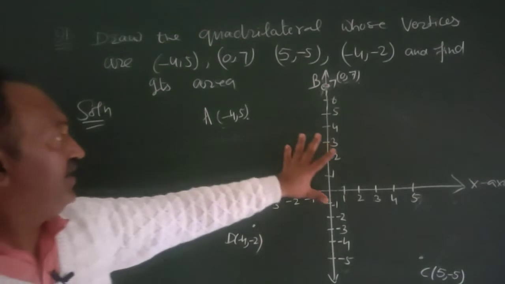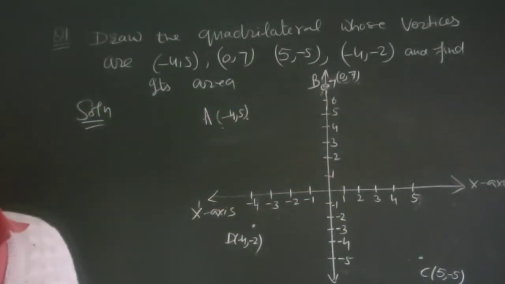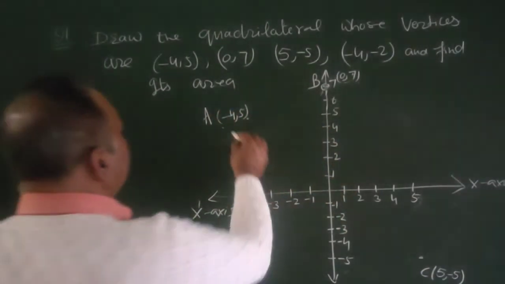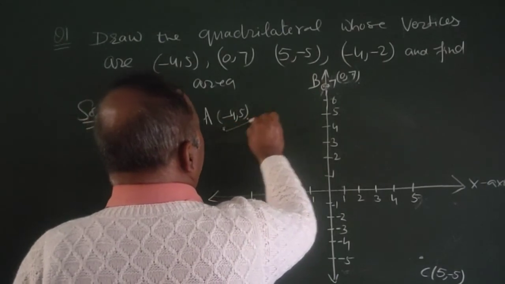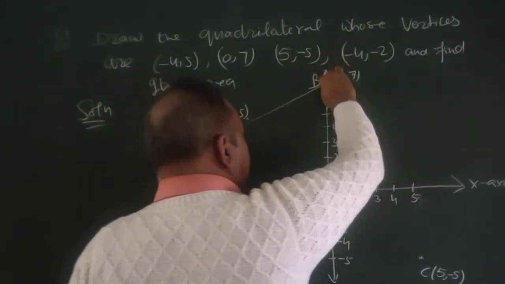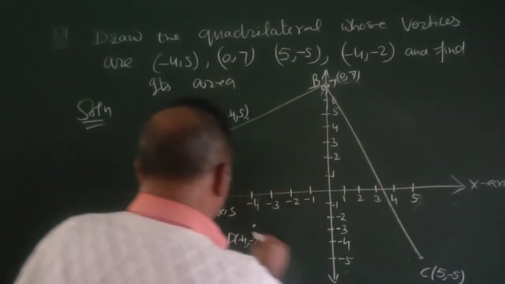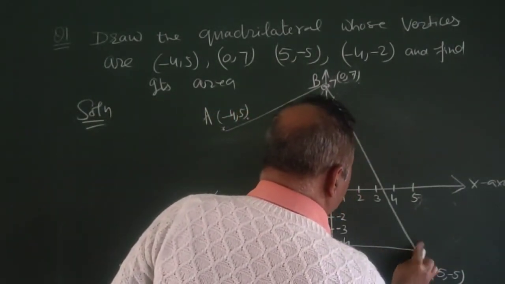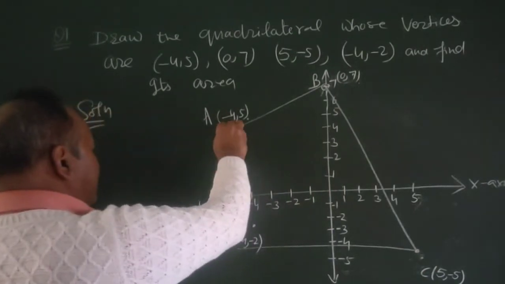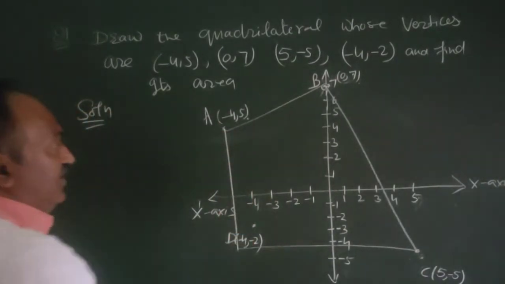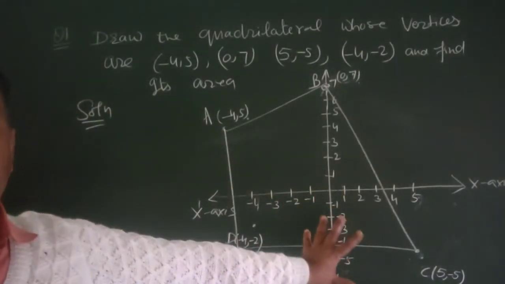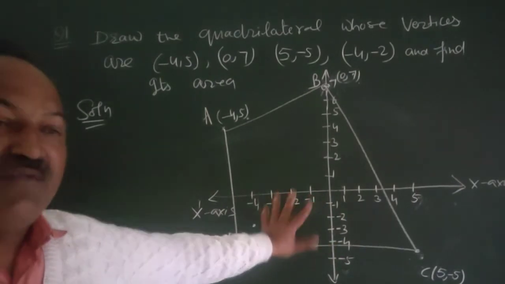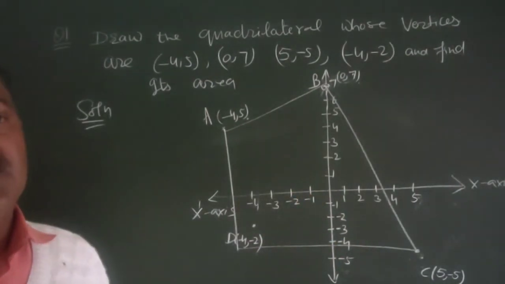We have drawn all the 4 points. Now let us join them. This is AB, this is BC, and this is DC, and this is AD. It becomes the rough sketch of this quadrilateral, ABCD.